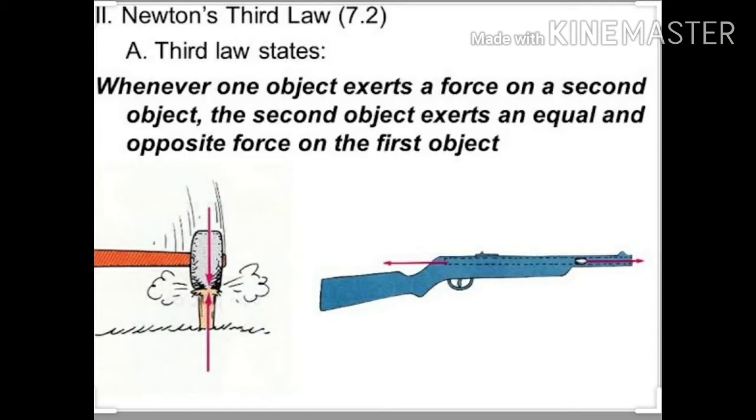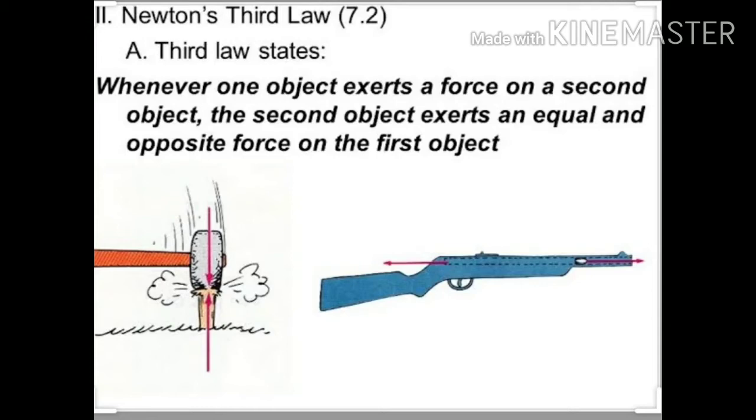When we fire that gun, immediately the bullet comes into motion. The bullet moves in the forward direction, in the direction of the target, and simultaneously there is the reaction of the gun also. So the gun moves in the backward direction.